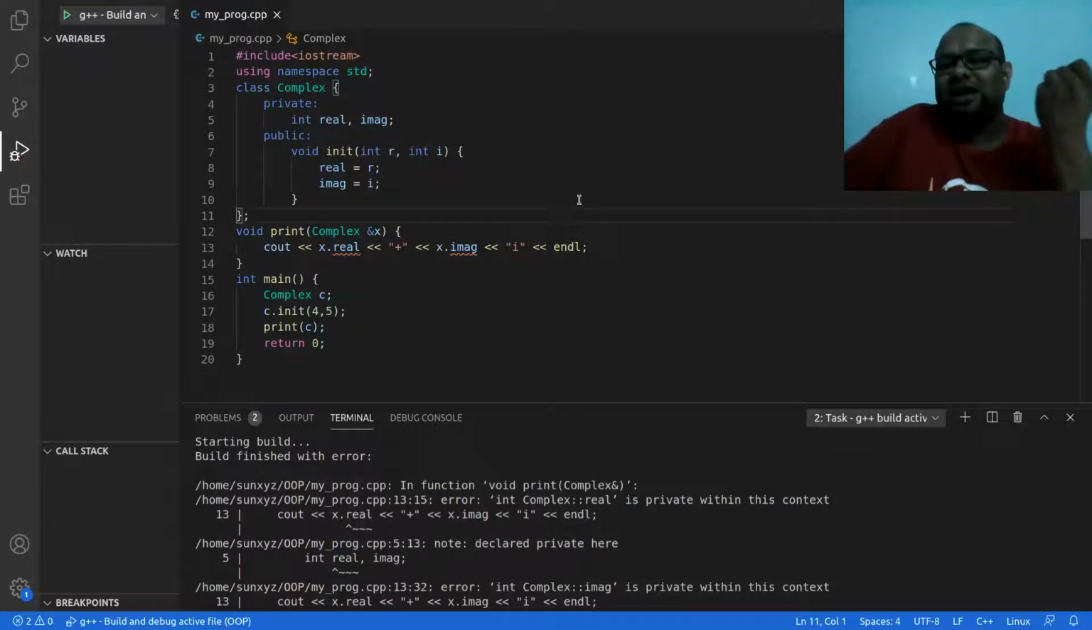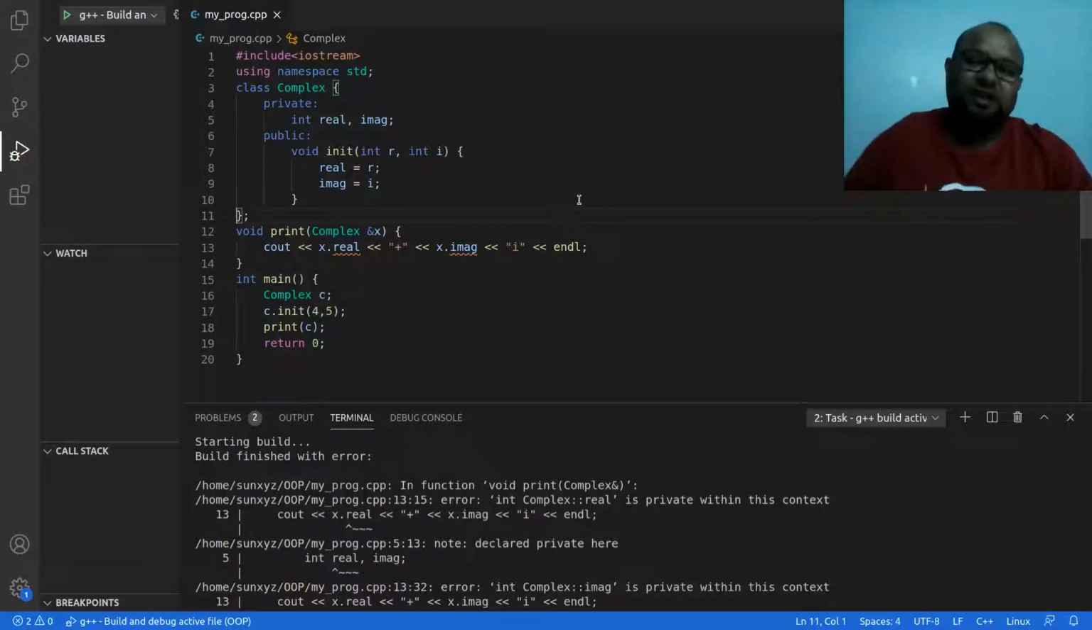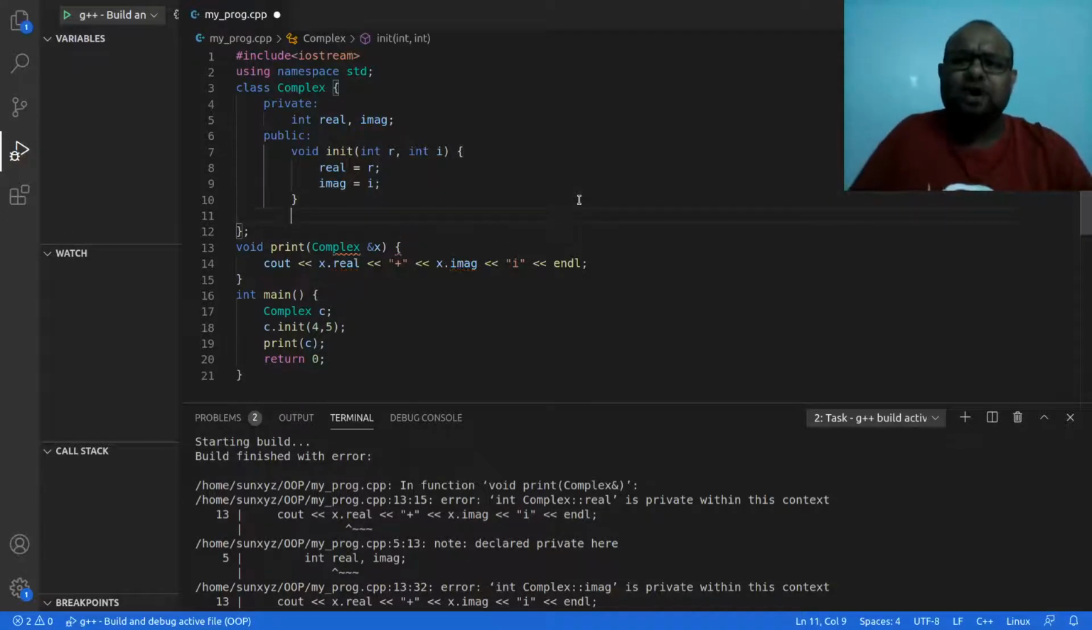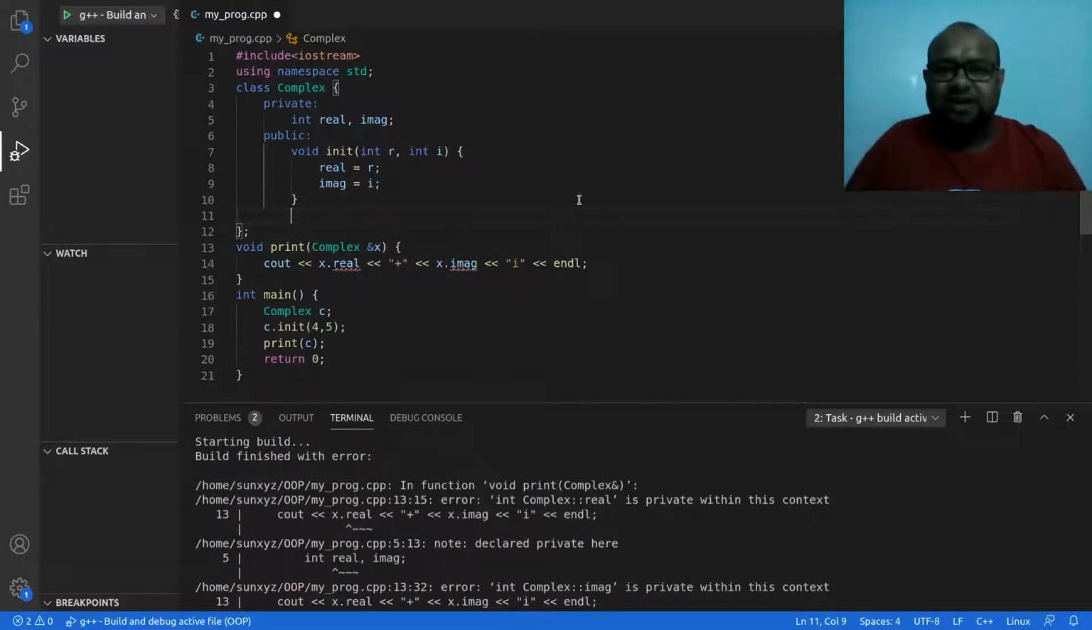In the same way, this print function should be a friend of this complex class. If print becomes a friend of the complex class, then print will be able to access all these private matters, all these secrets of complex class. So let me go ahead and make print a friend of this class, and that is a very simple thing to do. We already know how to make a function a friend of a class, right?